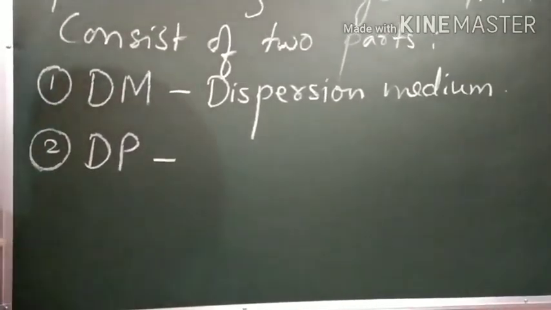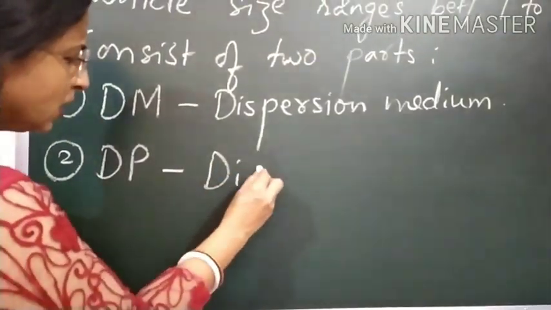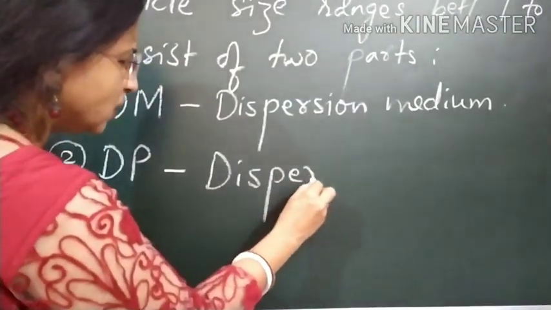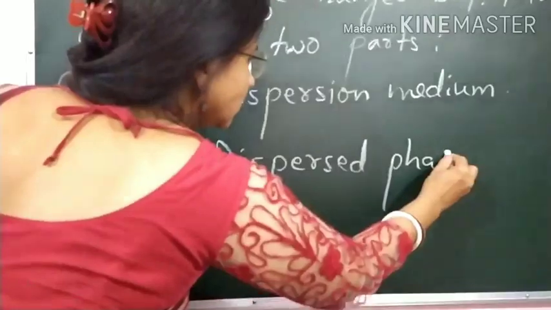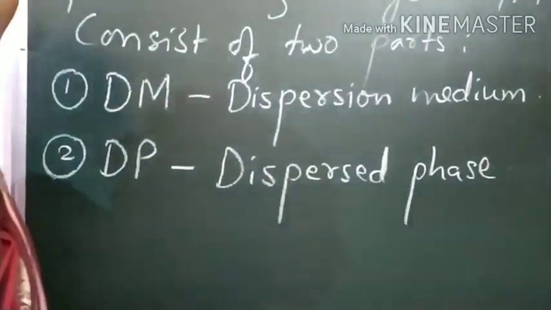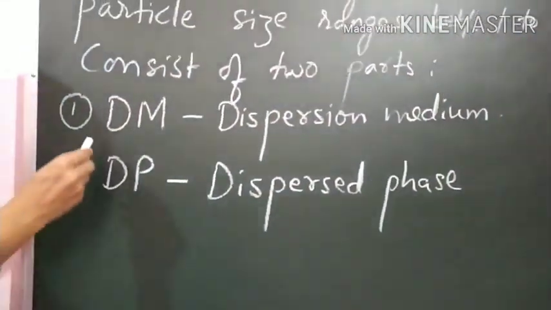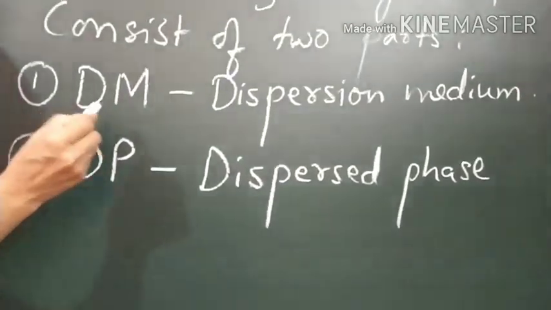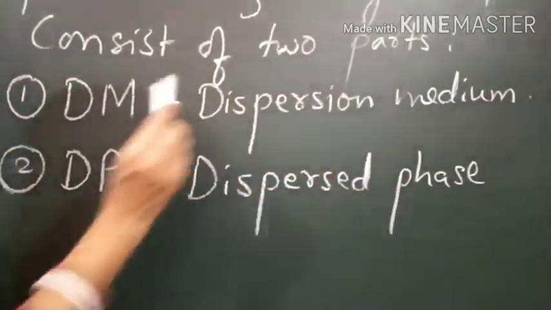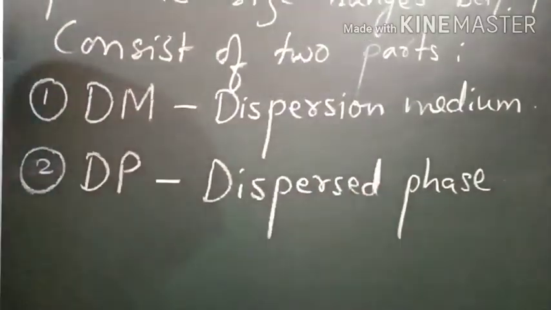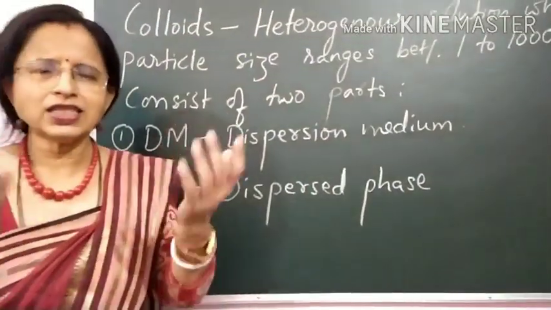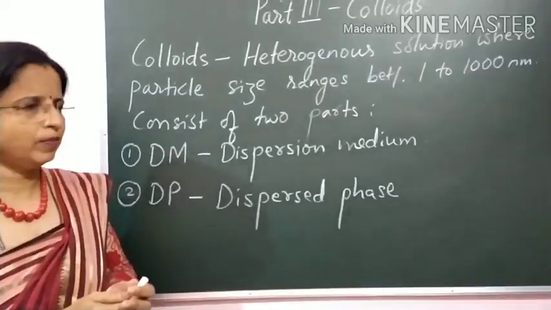So what is meant by DP? DP is nothing but dispersed phase. Again I will tell you, DM is dispersion medium and DP is dispersed phase. Now let us illustrate with an example.